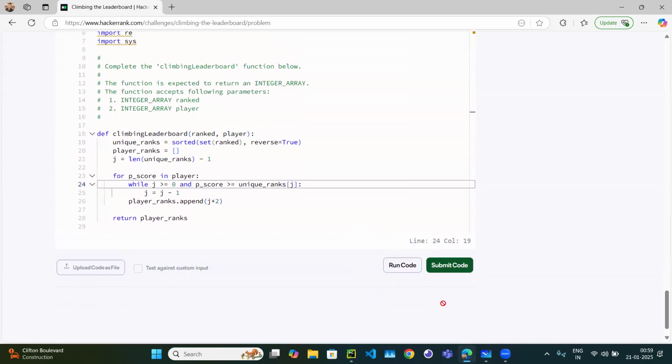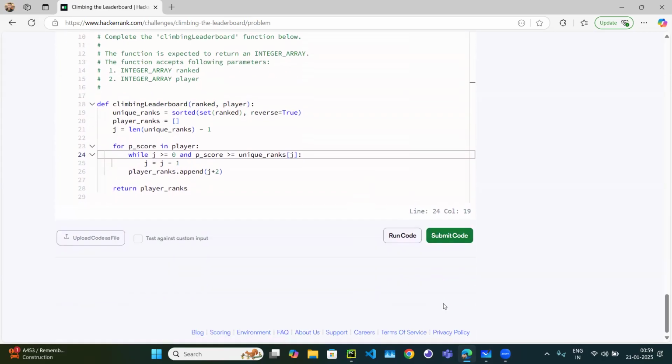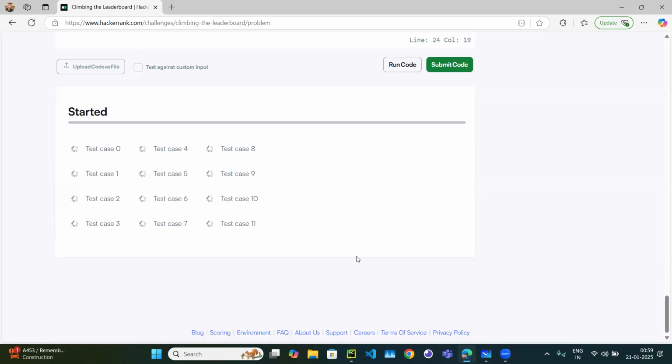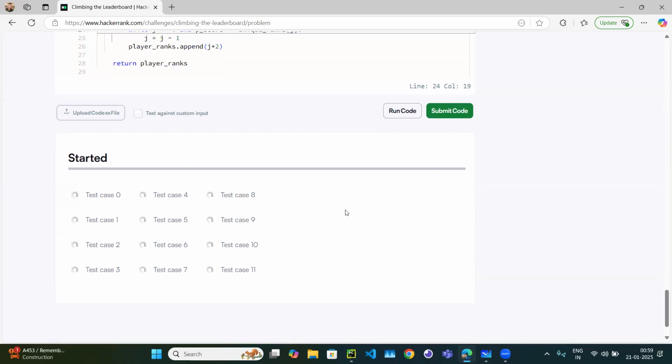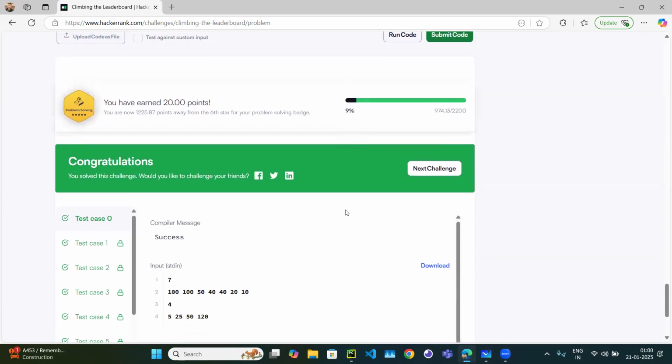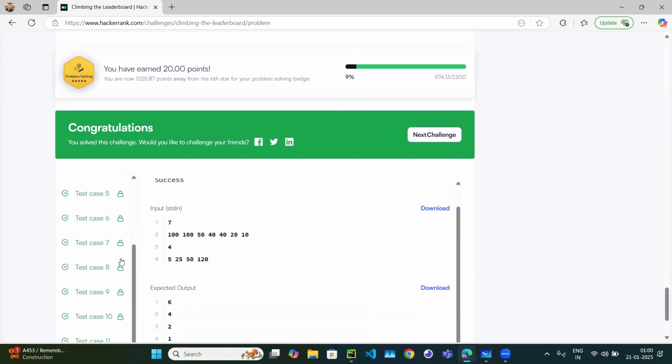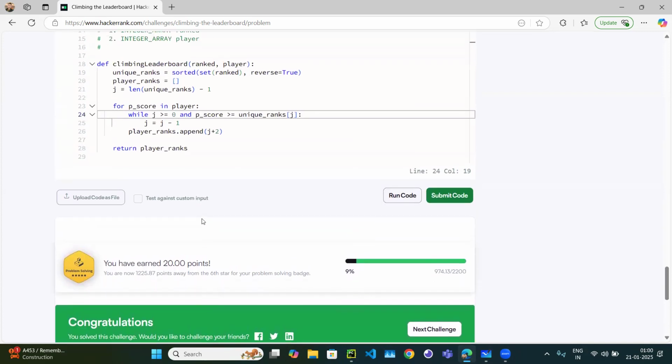And let's try to submit the code. Let's see if just by doing a small tweak, instead of reading from the start, we compare from the end, will it work? Yes, it works. Now all the test cases have passed.